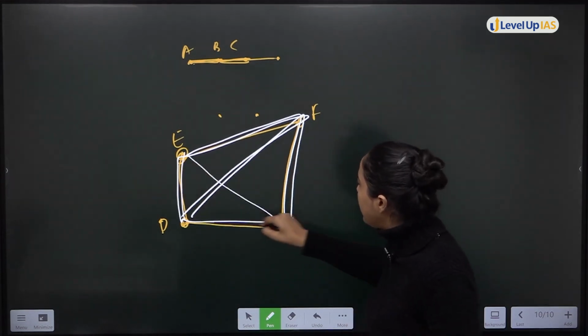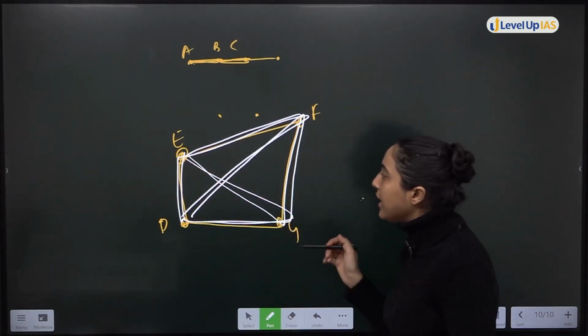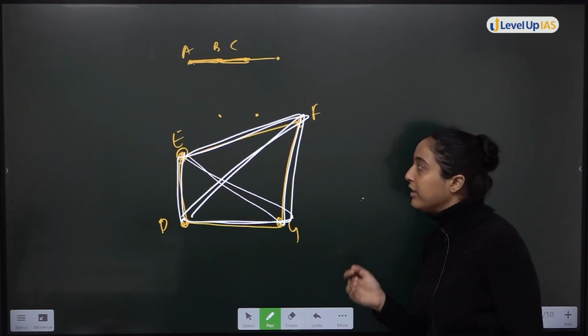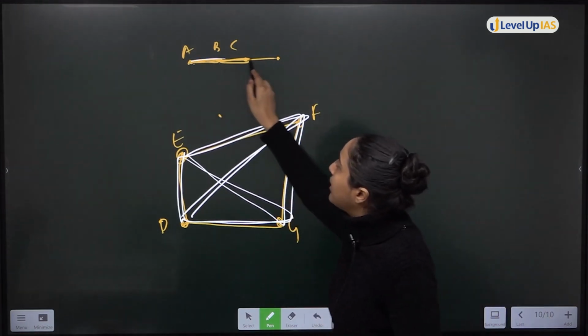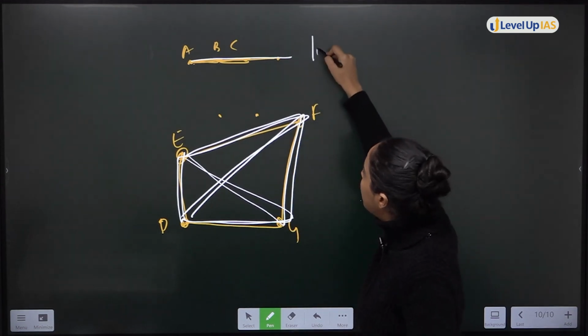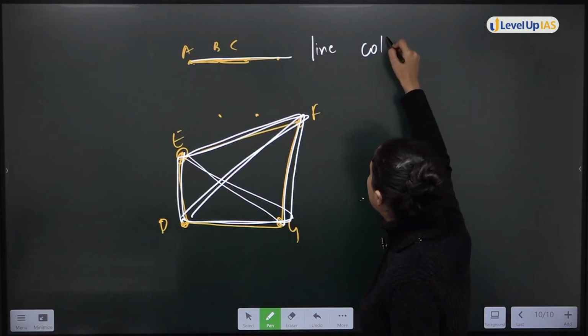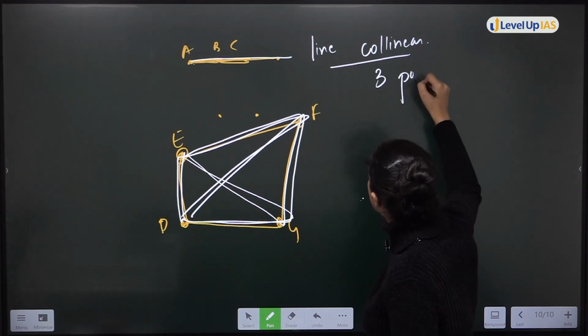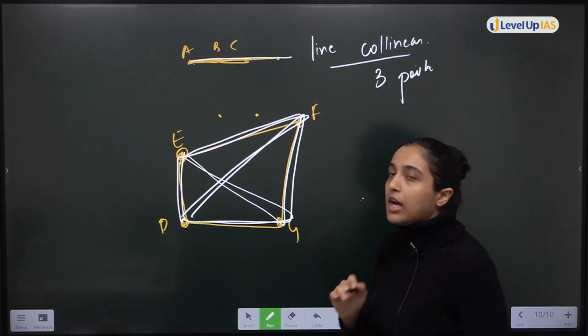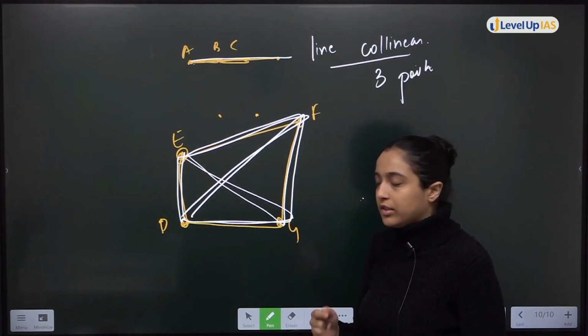Then EDG, again a triangle. Any 3 points if you select, you will form a triangle, right? यहाँ पर problem आती है because they are in a line, that is they are collinear. Collinear कितने, 3 points.